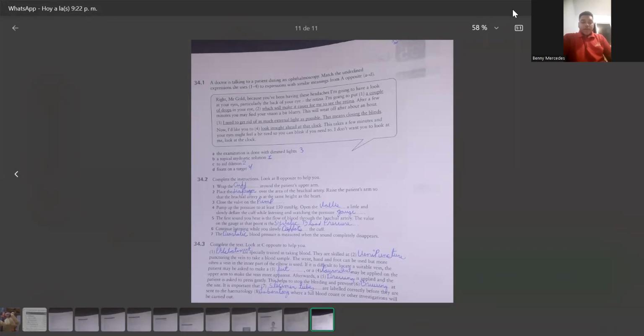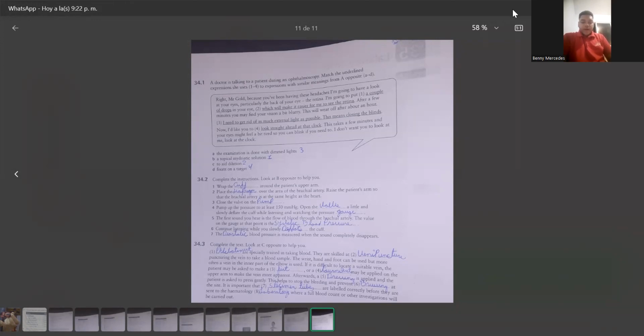I'm going to put a couple of drops in your eye, which will make it easier for me to see the retina. After a few minutes, you may find your vision a bit blurry.